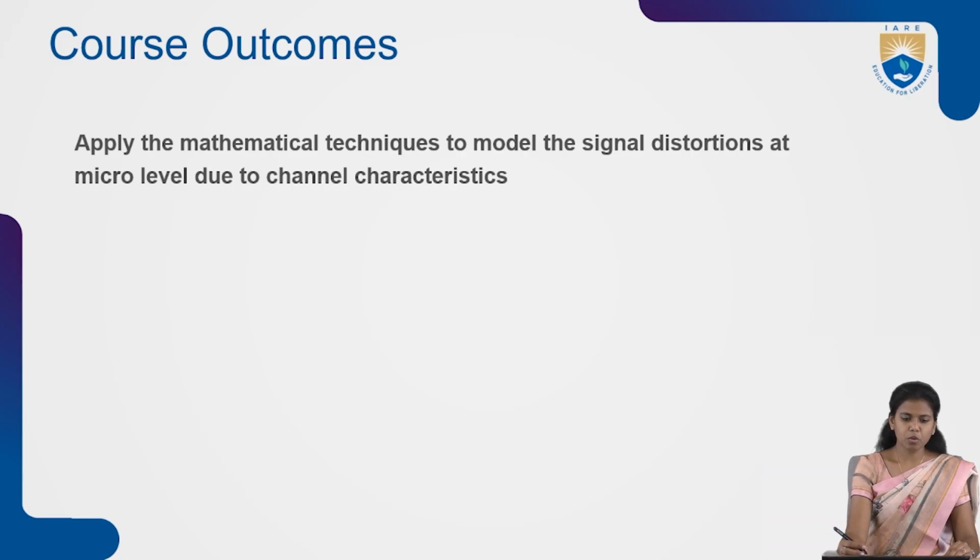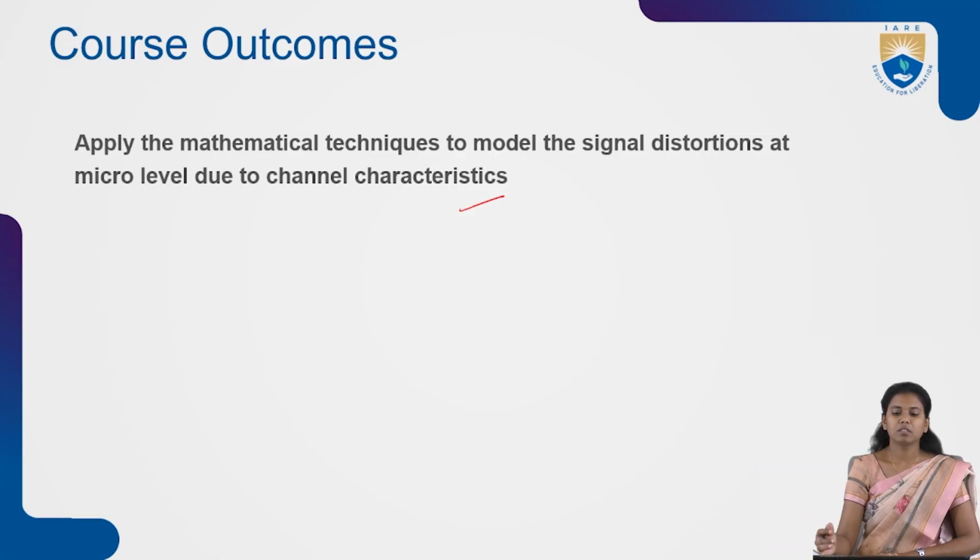So here the course outcome is to apply the mathematical techniques to model the signal distortions at micro level due to channel characteristics. In this course, the students will be able to apply mathematical techniques to different models for the signal distortions at the micro level due to the channel.